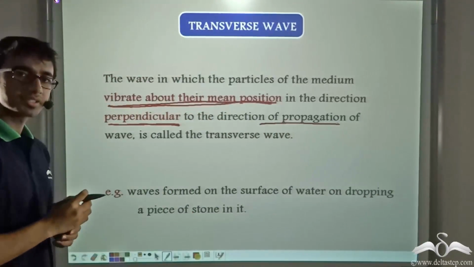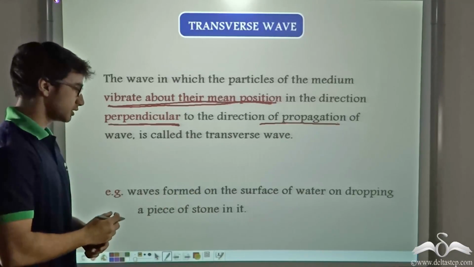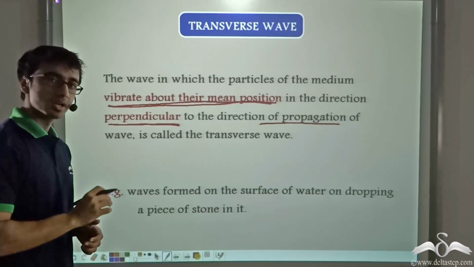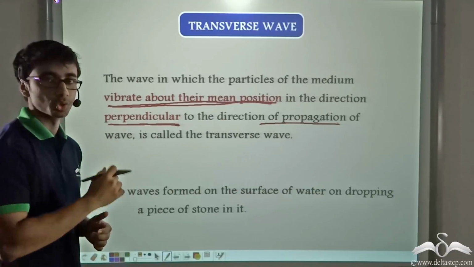So what are some of the examples of transverse waves? Waves formed on the surface of water if we drop a pebble or a stone. Also the example of the skipping rope that I just showed you.